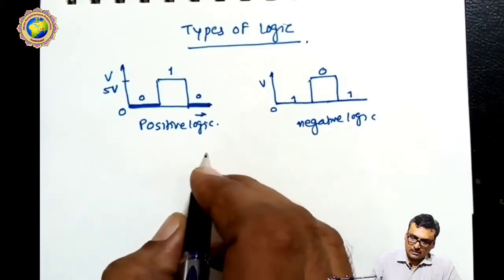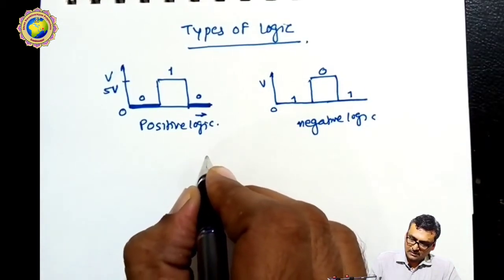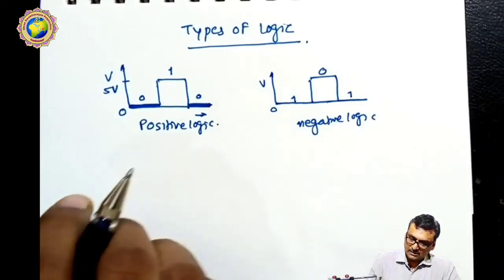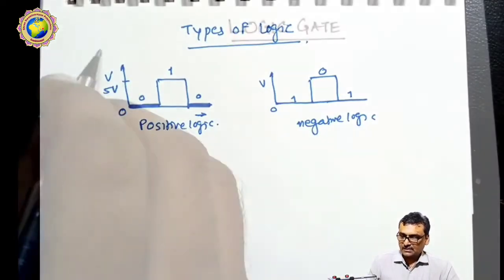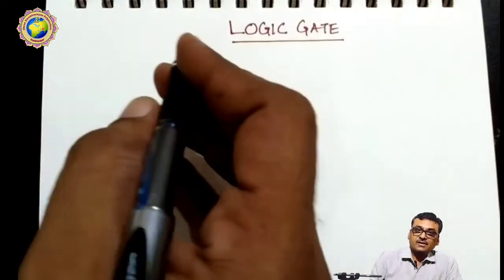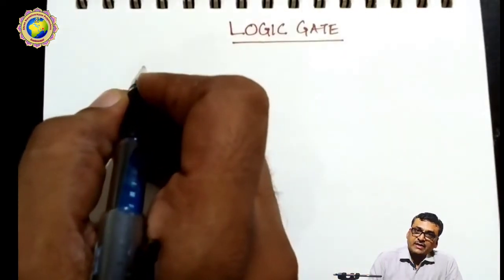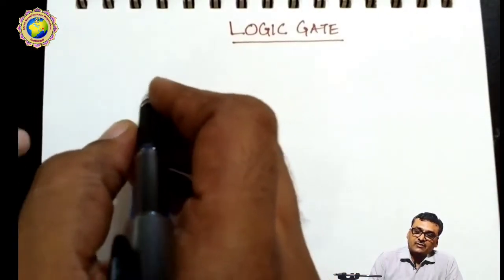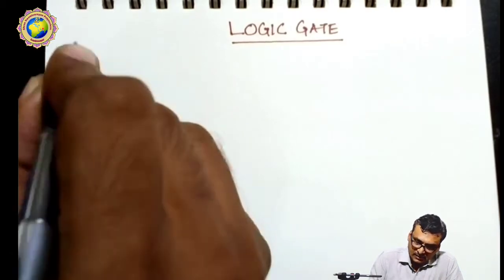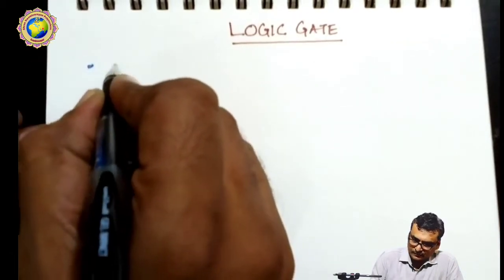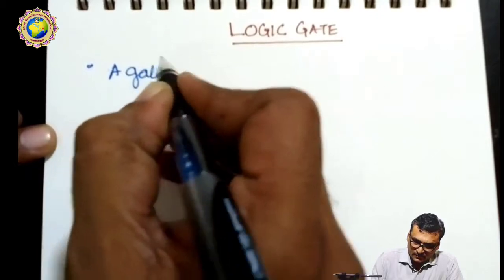So now the next topic is the logic gate. This will be discussed in the next lecture. Now, what is the meaning of logic gate? We have to first define the gate.